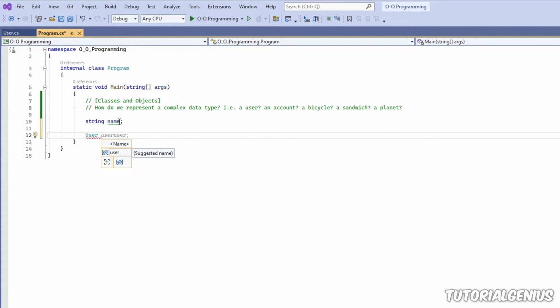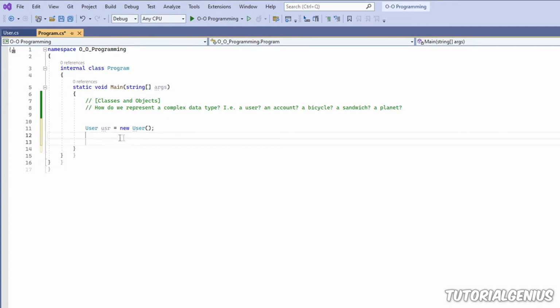So now we're going to give it a name, just like we do with a simple variable. I'm just going to call it usr, short for user. Then I'm going to go equal, and Visual Studio is giving me a hint on what I want to do, and that is exactly what I want to do. I want to create a new instance of our class called User, and I'm giving it the name usr. I can give it whatever name I want, it doesn't really matter. So now I have a brand new variable, just like a variable of type string. I now have a new variable called usr of type User.